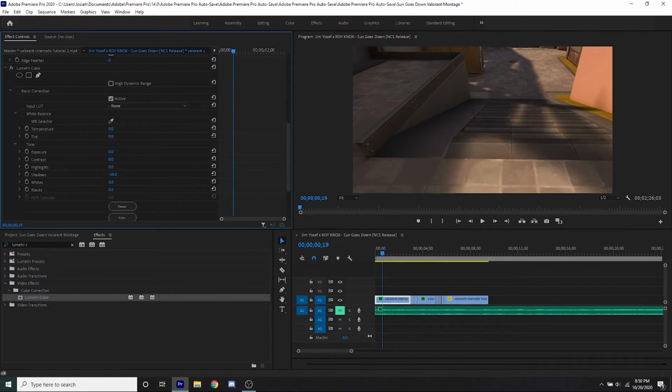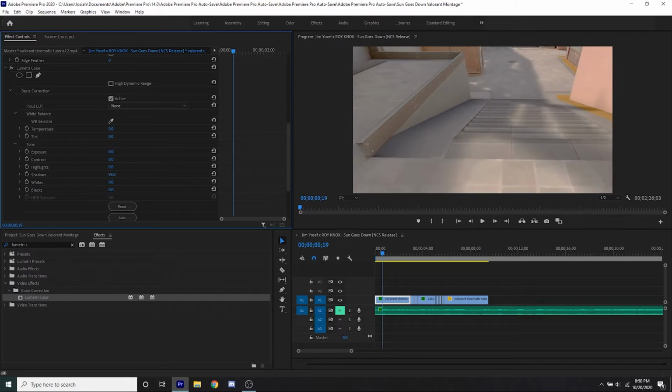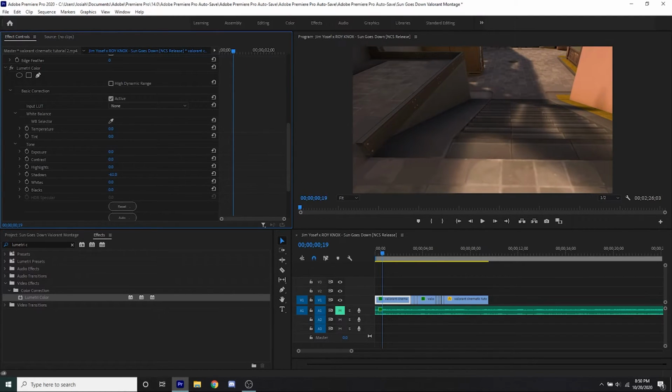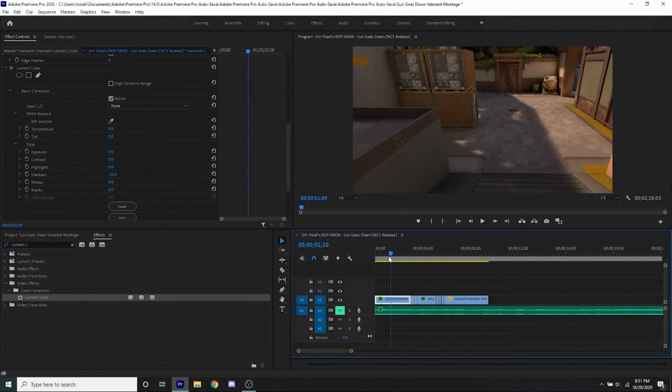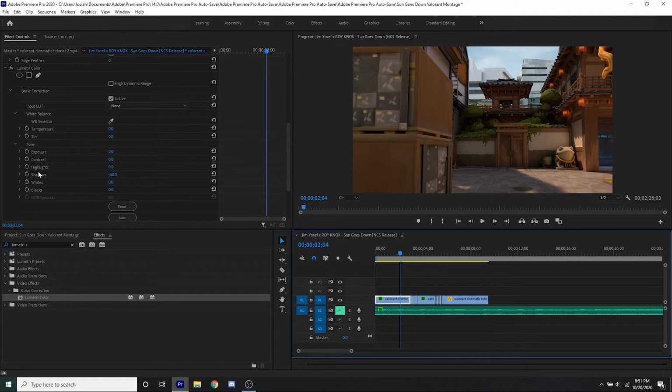So usually you don't want your cinematics to be super bright, because bright is never good for cinematics. So I like having my shadows at -50. This gives a nice, good, darker effect to them that they wouldn't have before.